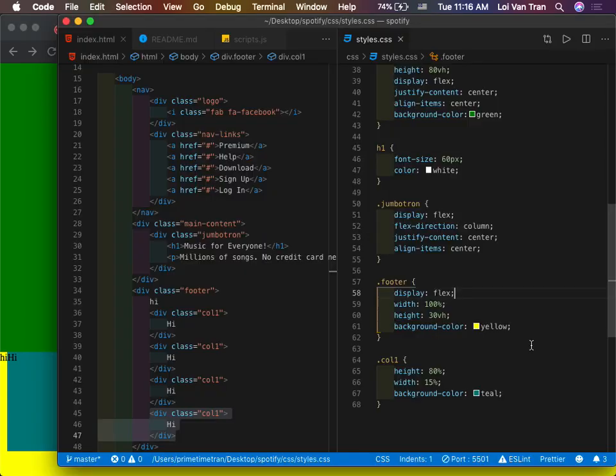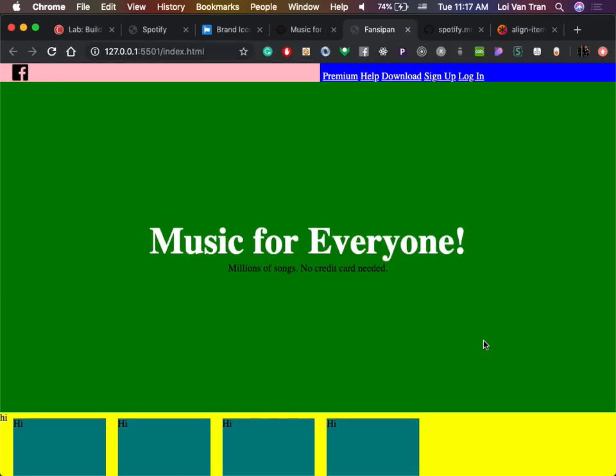Okay, so we've got some basic elements here. We're gonna go ahead and give them some margin. Can anyone explain what the difference between margin and padding is, other than Michael? Anyone know?